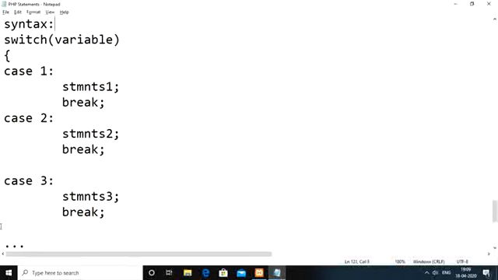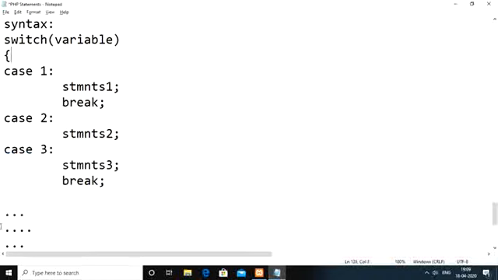So let us say as of now we don't have a break statement within case 2. Here the variable value is 2. We need to compare the variable value 2 with the first case. Here case label 1, 2 is not equal to 1, so we need to go for the next case. The next case label is 2, and that value matches our variable value 2.